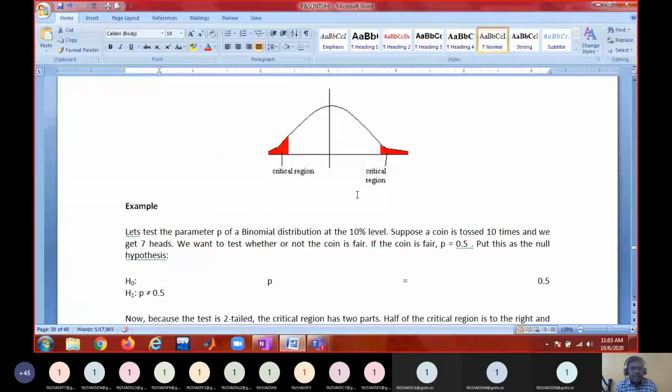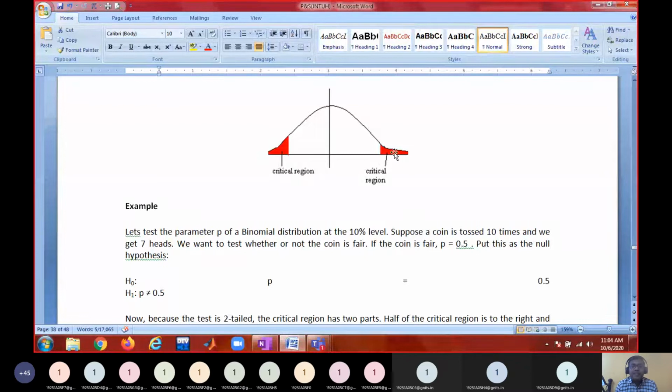Now, what are the critical values? The points where the critical region is starting are called critical values. This is an x-axis. These are the series of z values or t values. If it is a standard normal distribution, its center point is going to be 0. And 0.1, 0.2, like that, the z values go to the positive side, and here these values go to the negative side. So the point at which the reddish critical region starts is called the critical value.